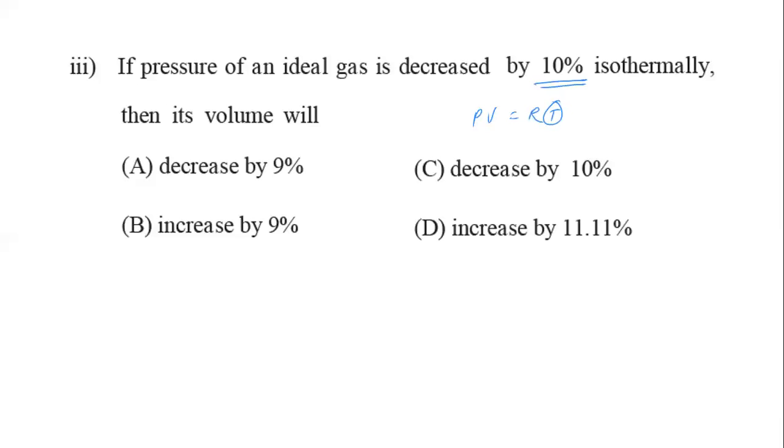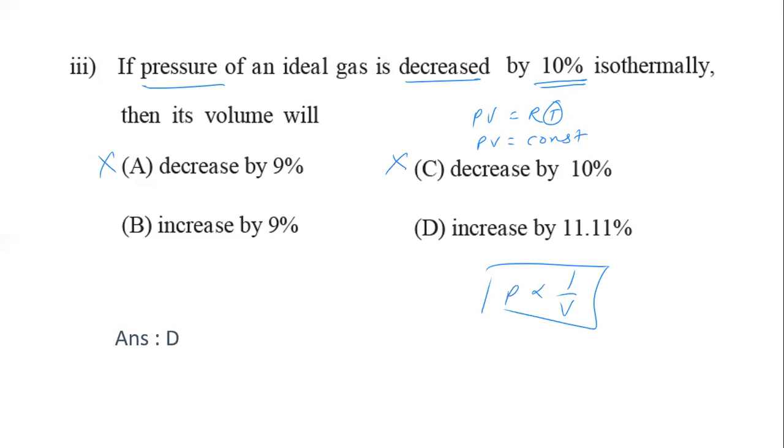So we can write PV is equal to constant. So P is inversely proportional to volume. Here pressure decreased, so volume increased. Volume is increased in two options, option B and option D, so the other two options are deleted. Out of B or D, one option is the right option. And if you do the calculation, this is the right answer.